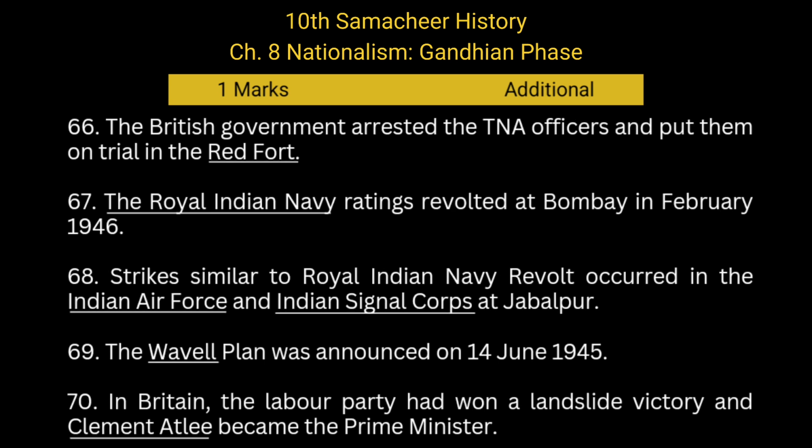The British government arrested the INA officers and put them on trial in the Red Fort. The Royal Indian Navy ratings revolted at Bombay in February 1946. Strikes similar to the Royal Indian Navy revolt occurred in the Indian Air Force and Indian Signal Corps at Jabalpur. The Wavell Plan was announced on 14 June 1945.